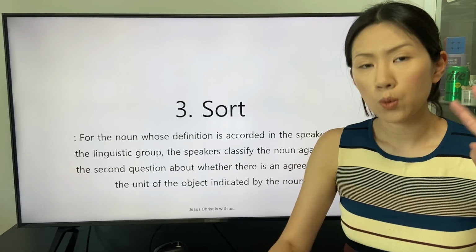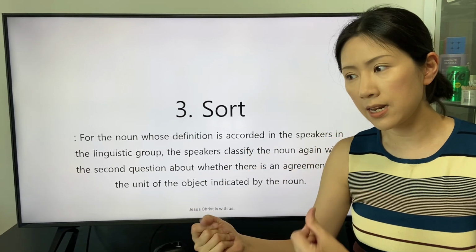With the second question, what is the unit of the object indicated by a noun?